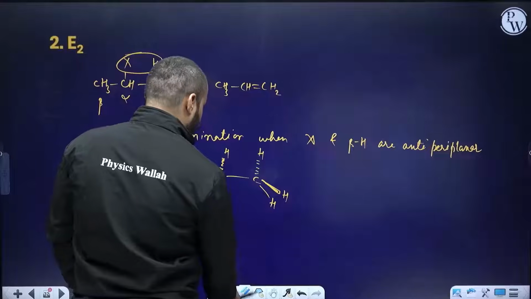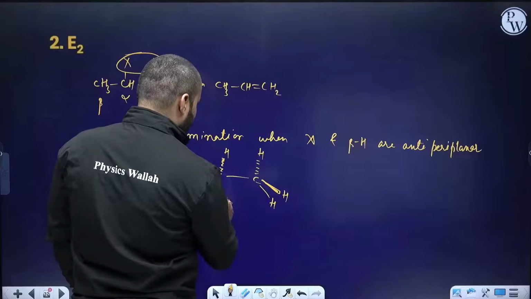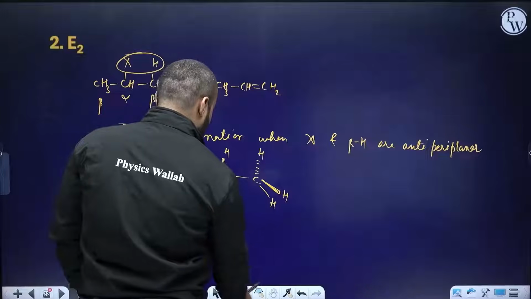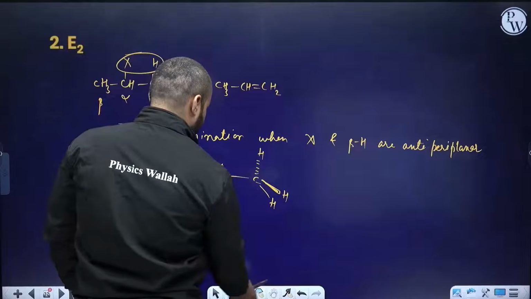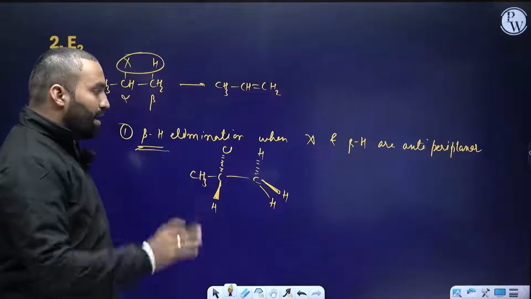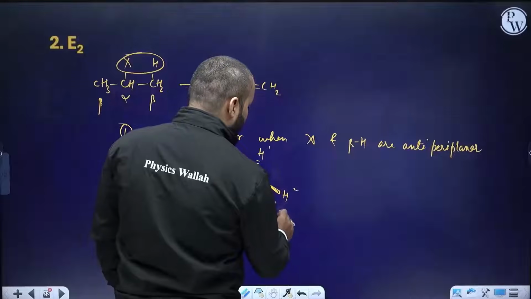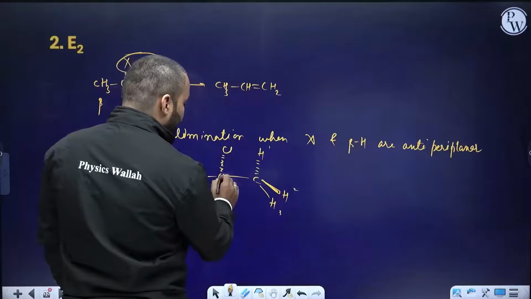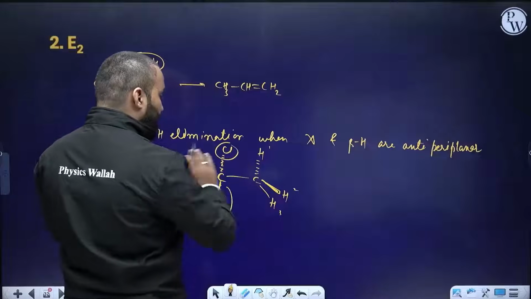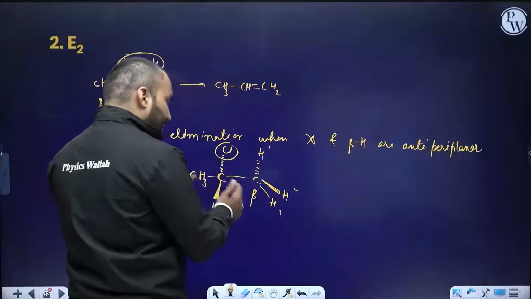I have one group present here. Let's say this is the hydrogen, and this is chlorine. Anti-periplanar. Now I am going to number these hydrogen as number 1, number 2, number 3. This is my alpha carbon. Any doubt? This is my alpha. I need to take out this chlorine for sure. But the hydrogen from the beta carbon should be anti-periplanar to it.